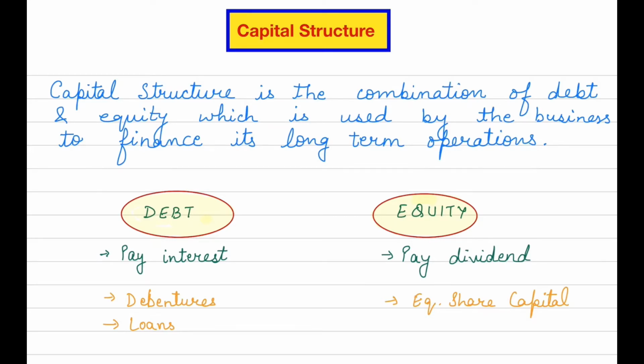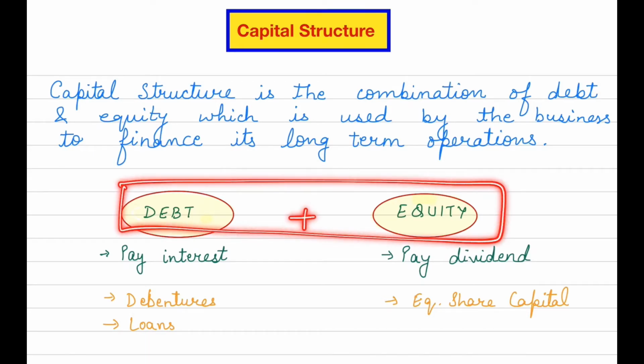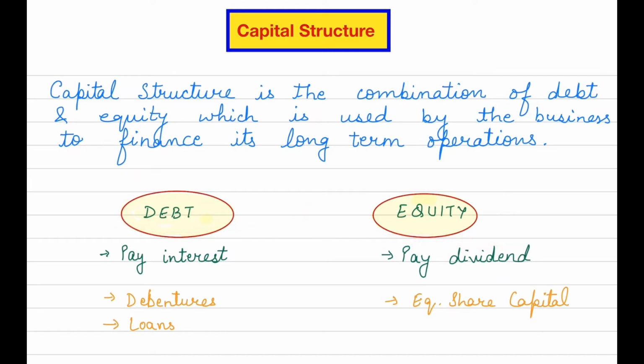So whatever money is used by both of them, when you combine both of them, they will be termed as capital structure. Let us just take a simple example. Suppose a company is planning an expansion project. That means a business wants to expand itself, and for expanding, it wants 50 lakh rupees.